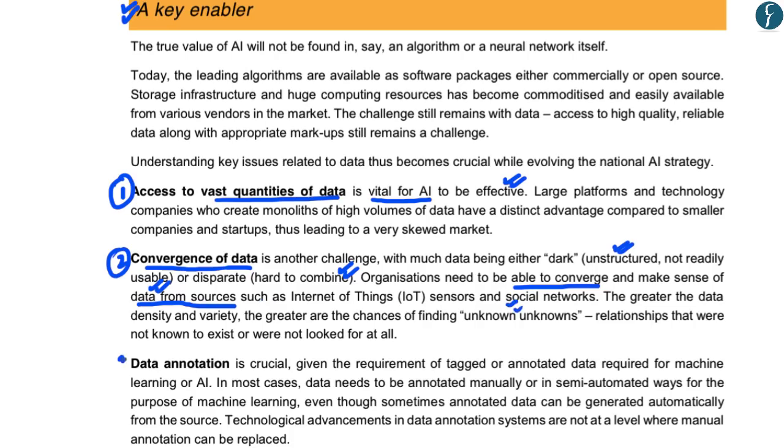The third key enabler given in the NITI Aayog report to ensure outreach of artificial intelligence in India is data annotation. Annotating data means that the data has been tagged, thereby allowing it to be used for machine learning or artificial intelligence. According to the report, this data needs to be annotated either manually or in some semi-automated way. It is after this tagging that the data can be used for machine learning.